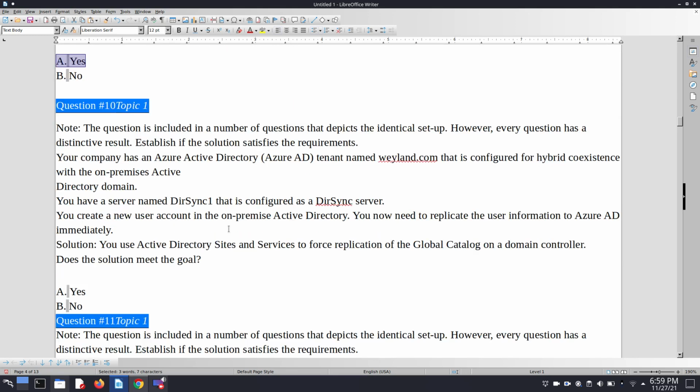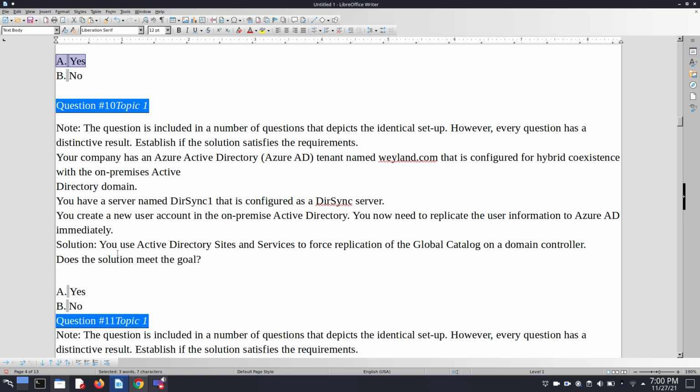Here question number 10 is basically: your company has an Azure Active Directory tenant named Wayland.com that is configured for hybrid coexistence with the on-premises Active Directory domain. So basically the question is the same and our objective is also the same. Here we need to replicate the user information to Azure AD immediately. But here a different solution is given.